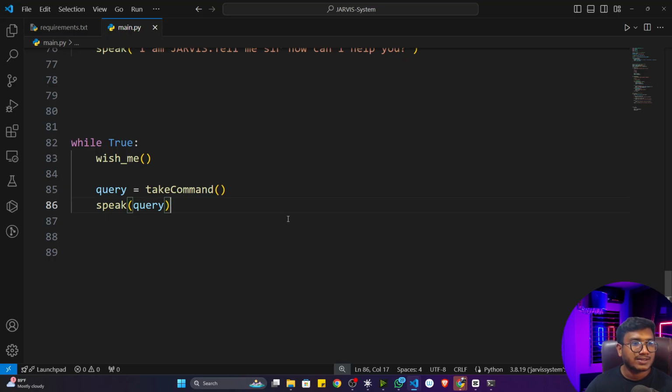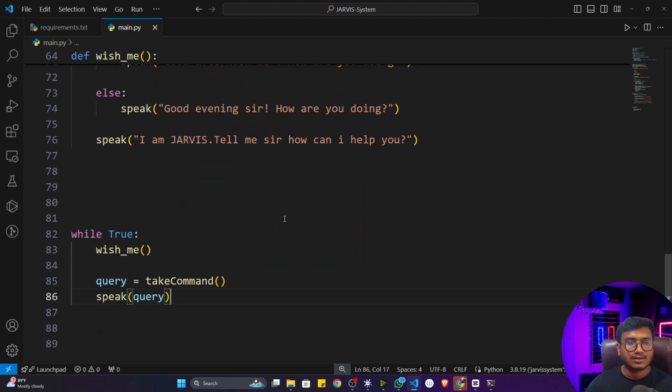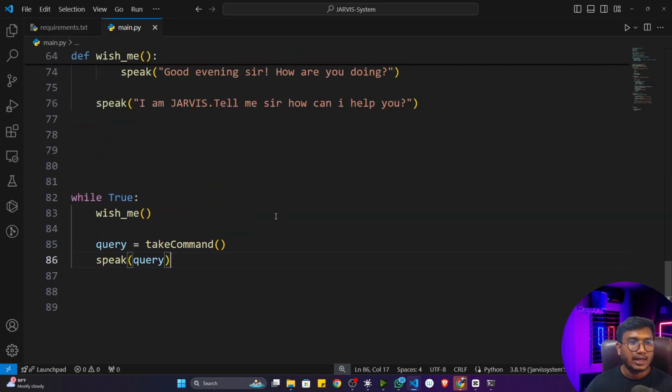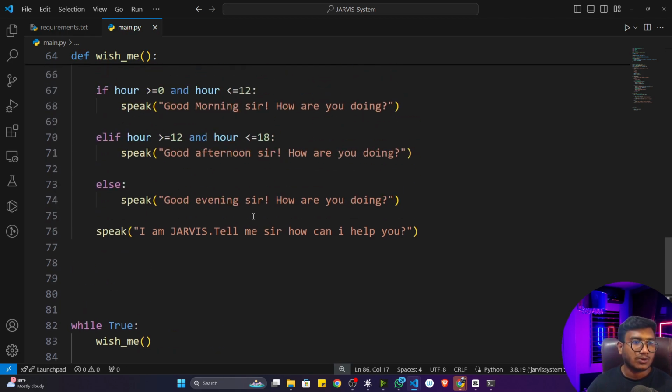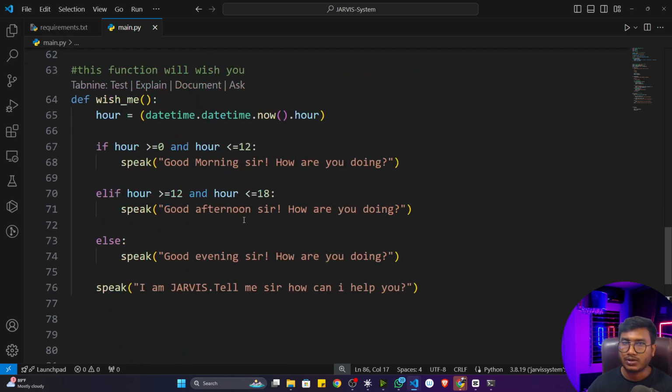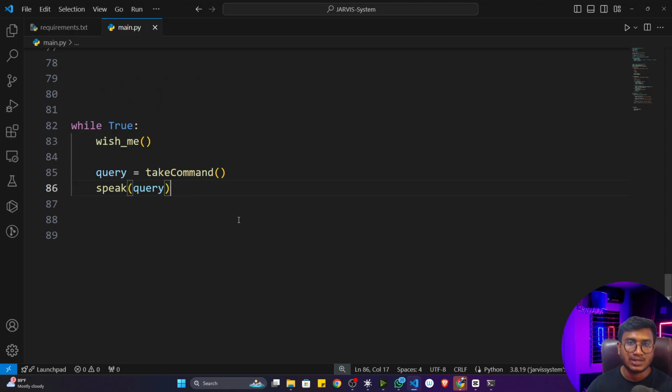Now I'm going to add some tasks to my Jarvis, because I want to give some command and it will perform some task based on the command. Here you can perform lots of tasks. The logic I'm going to implement is conditional-based logic. Going forward, I will also show you how we can use artificial intelligence to automate this particular process. The code I'm writing is conditional-based code. It's not AI that I'm using here so far.